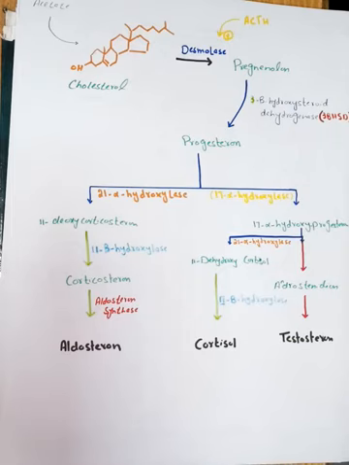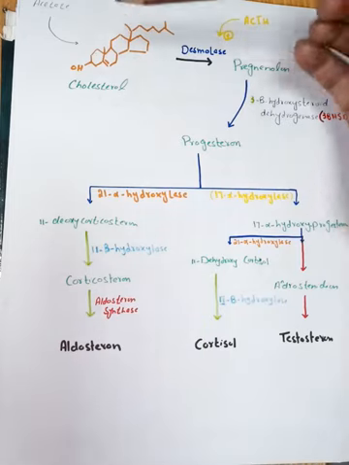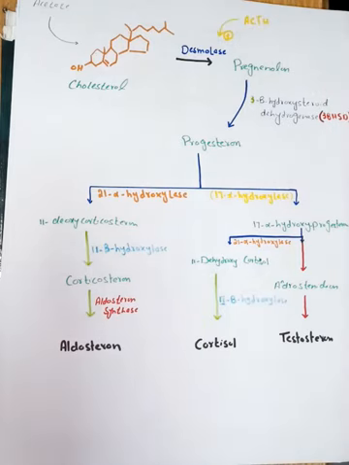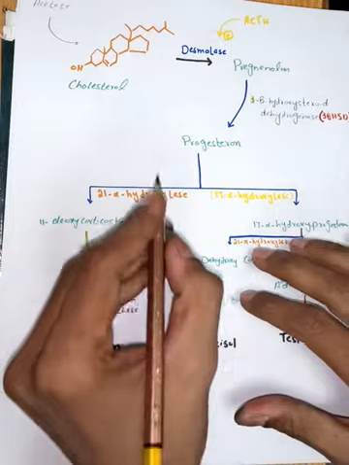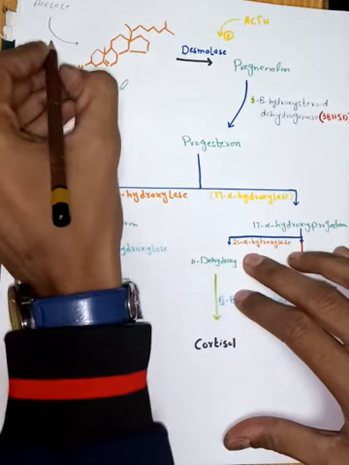Some are given here and some are not shown in this flow diagram. All the steroid hormones are derivatives of this cholesterol, and cholesterol can be synthesized from acetate with the help of an enzyme, HMG coenzyme A reductase.